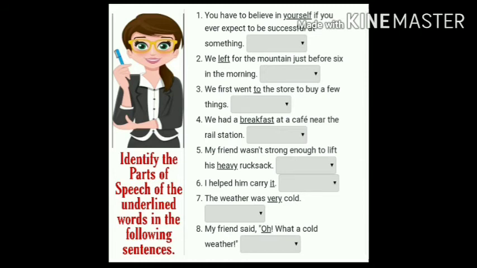First one, you have to believe in yourself if you ever expect to be successful at something. Yes, come on, everybody think. What is the answer? The word yourself has been underlined. Come on, think which part of speech is this? Who can answer? Yes, you. Pronoun. Yourself is a pronoun.